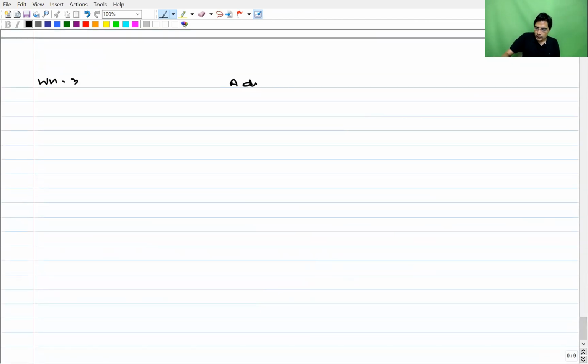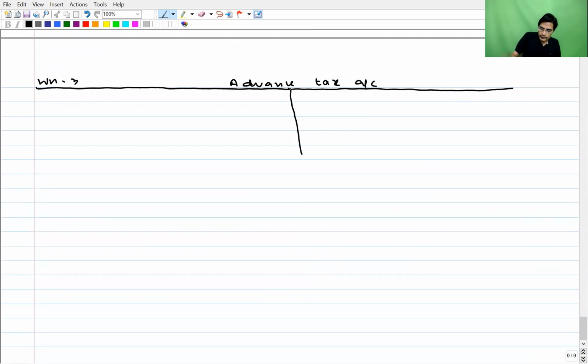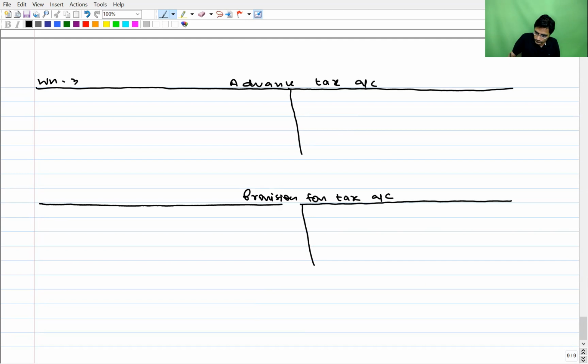Whenever advanced tax account exists, then to calculate the total tax paid, we have to prepare 2 accounts, advanced tax account and provision for tax account. First, write down the opening balances.